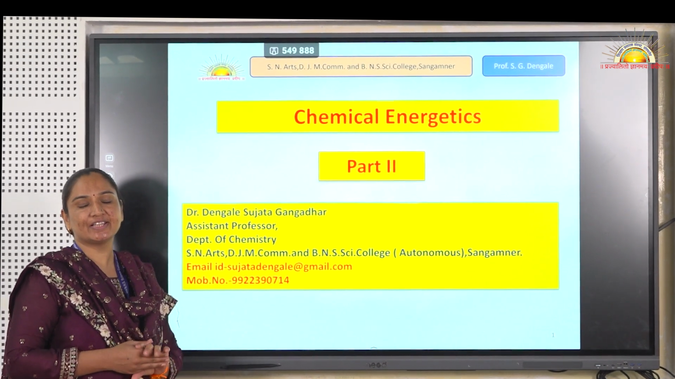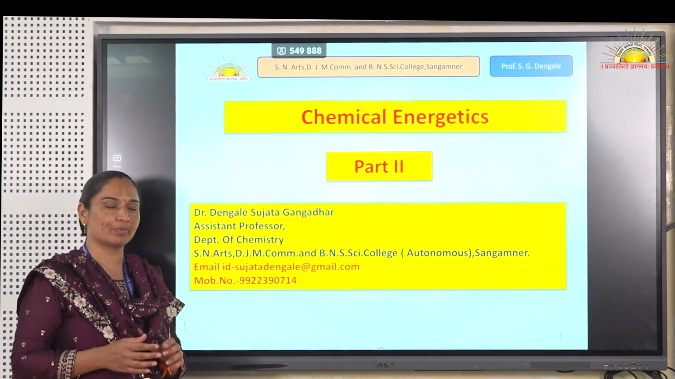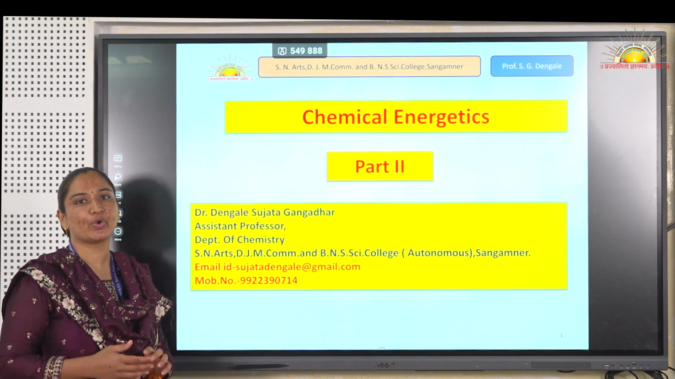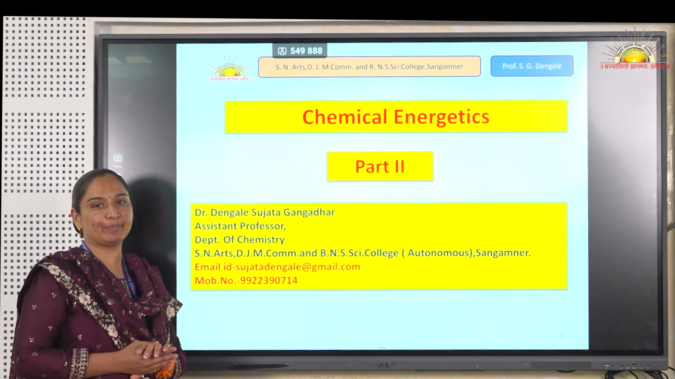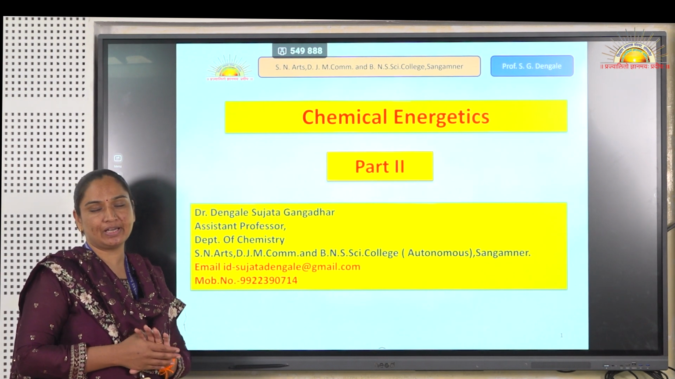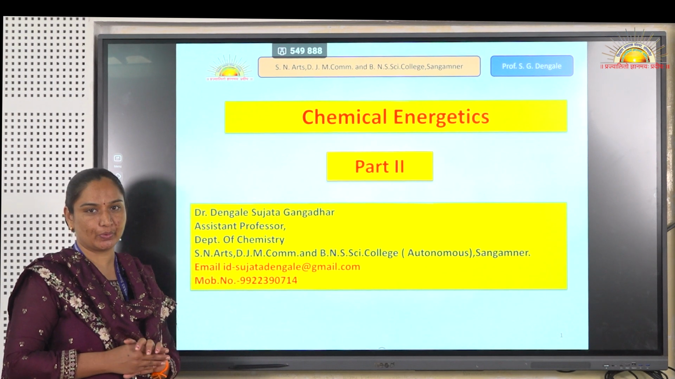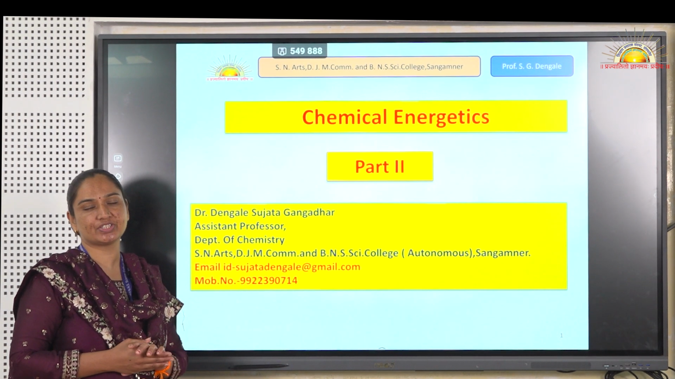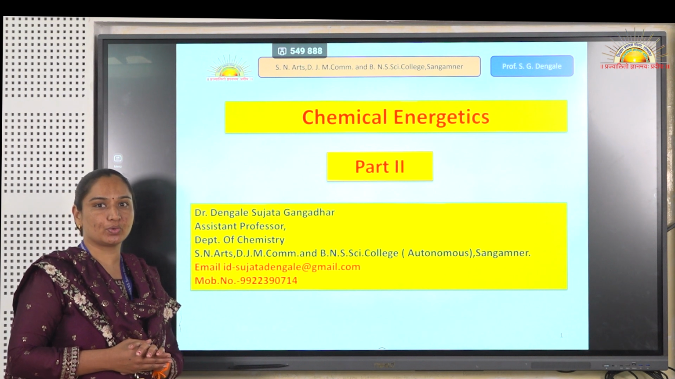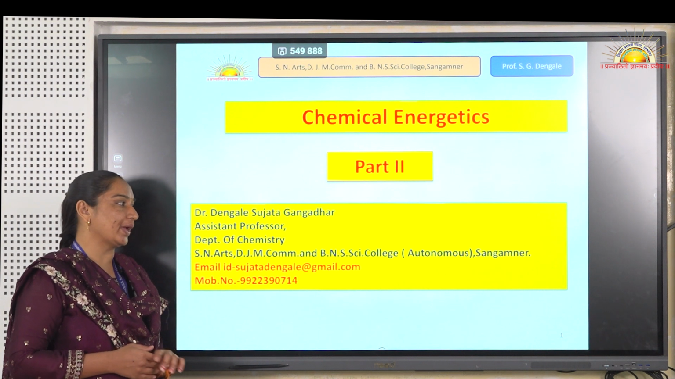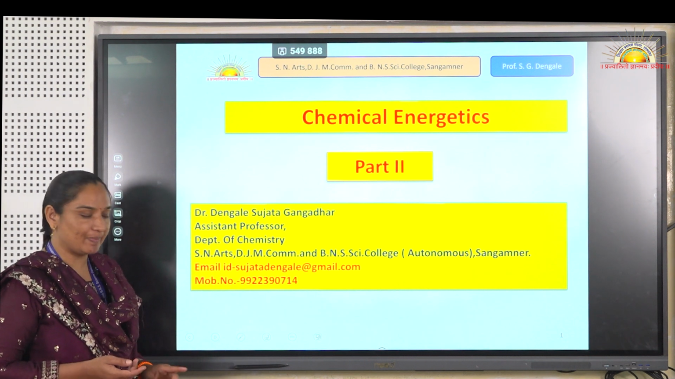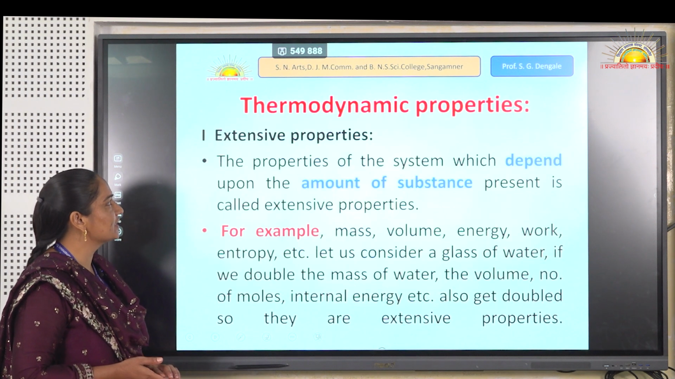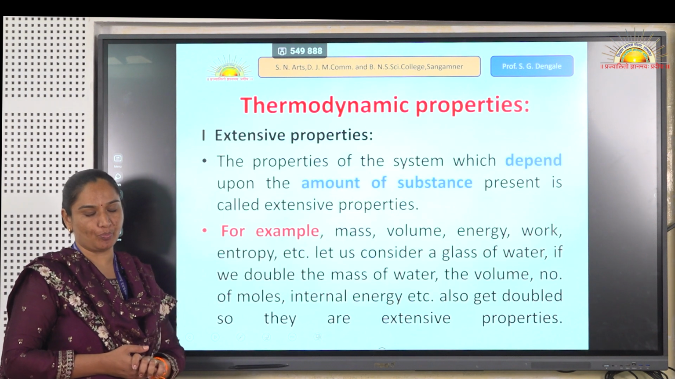Then we studied some concepts related to thermodynamics, such as the system, surroundings, universe, as well as the types of system. There are different types of systems: open system, closed system, isolated system, homogeneous and heterogeneous system, as well as the macroscopic system. Now today we will study the next part of chemical energetics, that is, thermodynamic properties.